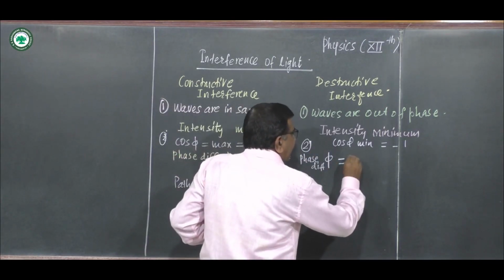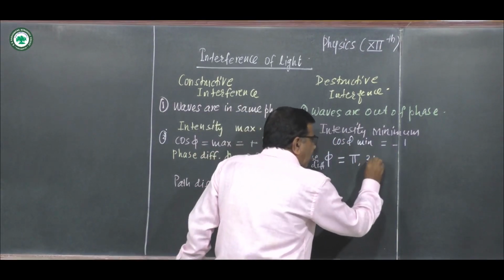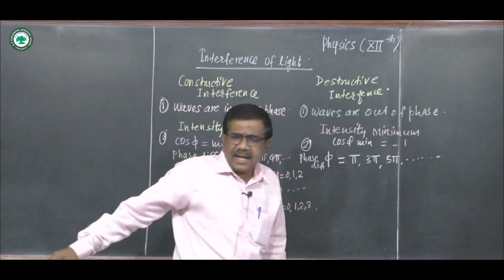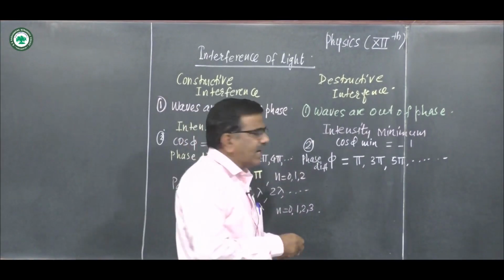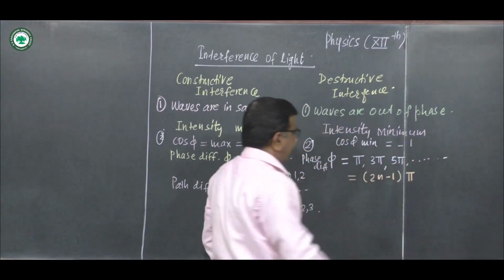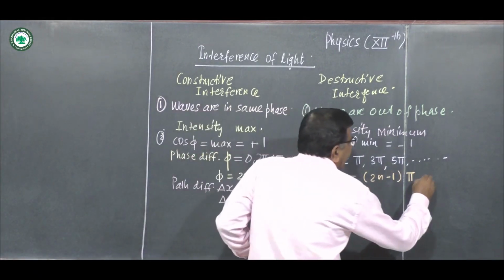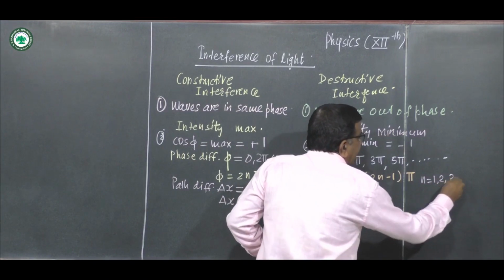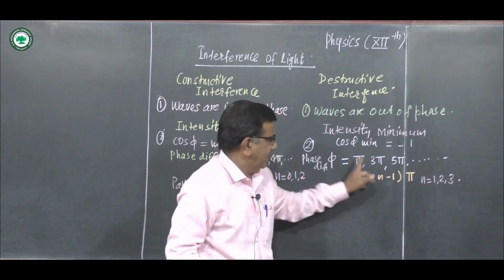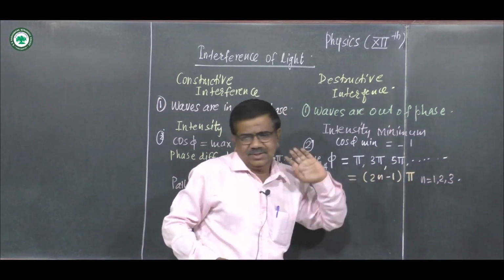For phi equal to pi, cos phi is -1, then for 3 pi cos phi is -1, for 5 pi cos phi is -1, and so on. We write in general it as (2n minus 1) pi, where n starts from 1, 2, 3. See here, if n is 1, 2 minus 1 is 1, 1 into pi. If n is 2, 2 into 2 is 4, minus 1 is 3 pi, and so on.